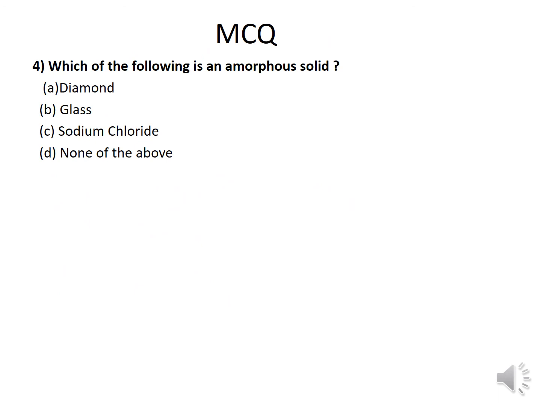Among the following, which is an amorphous solid? Options are diamond, glass, sodium chloride, none of the above. Diamond has a particular crystal structure, so it is crystalline. Glass: molecules and atoms are arranged randomly. Its melting point is different, so it is amorphous. Sodium chloride has a crystalline structure, so the answer is glass.